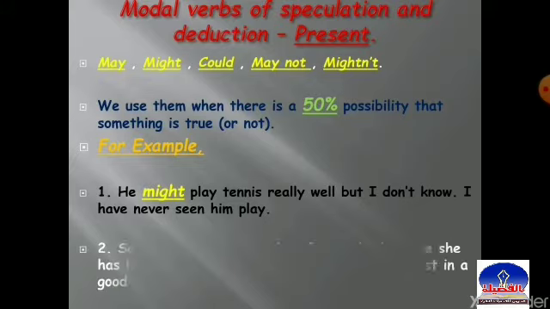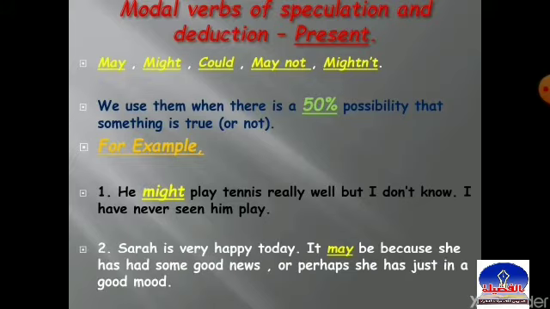The second example, Sarah is very happy today. It may be because she has had some good news, or perhaps she has just been in a good mood. So, Sarah is happy. I don't know why she is happy. Again, we use might, may, could, may not, might not when there is a 50% possibility that something is true or not.